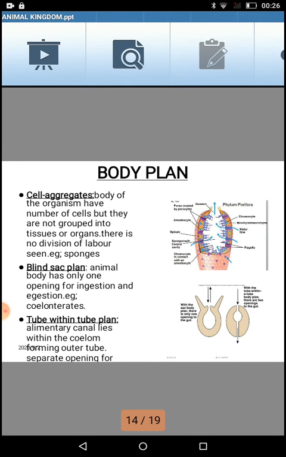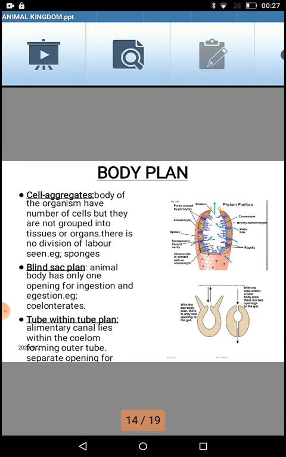When we talk about blind sac plan, here again the same thing is repeated. If only one opening is there for ingestion and egestion, it becomes like a sac, only opening from one side. So that is also a kind of a body plan. Tube within a tube means where two openings are present, one for ingestion and one for egestion. So what is happening? An outer covering is there, tubular form, and inner tube is also there. So tube within a tube.